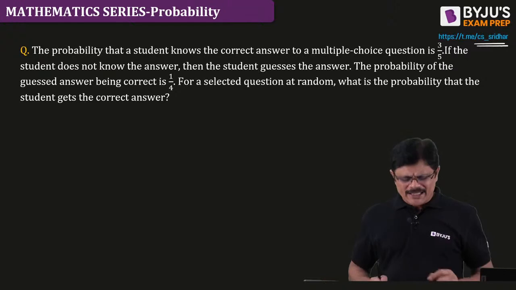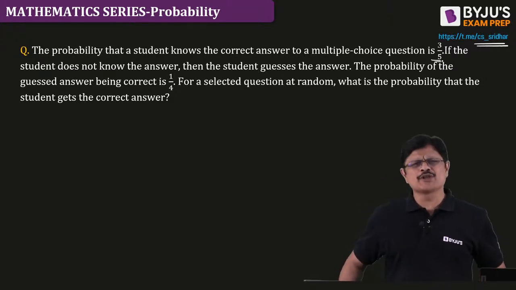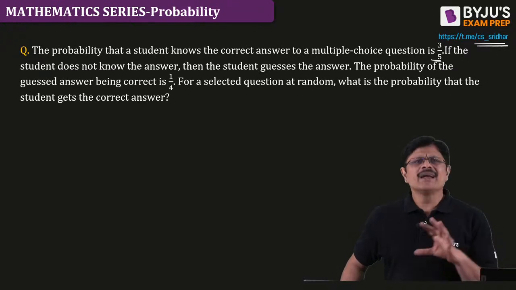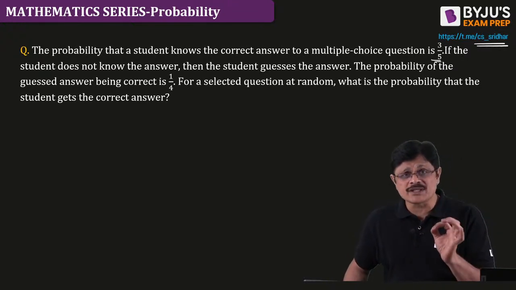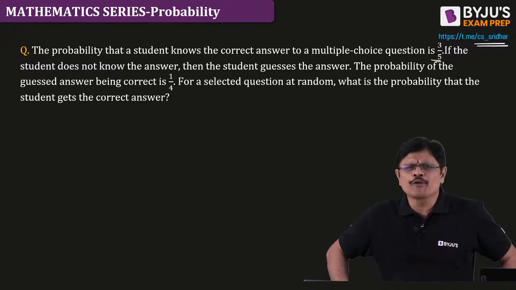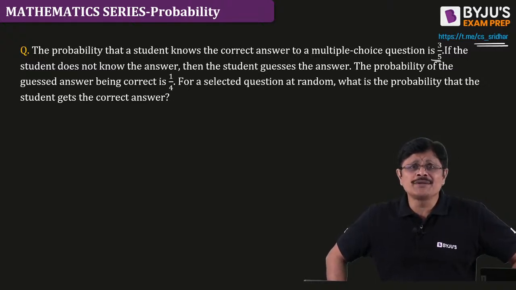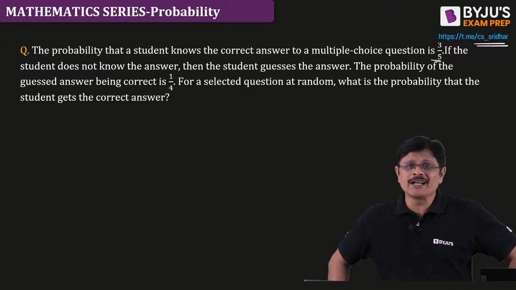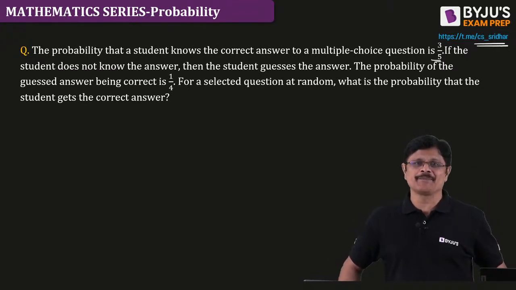The probability that a student knows the correct answer to a multiple choice question is 3 by 5. We need to understand, okay, the probability that the student knows an answer is 3 by 5. It's like, before going for your examination, in your house also they'll ask how much you prepared. You tell your father or your mother, no, 90%, 100%, you say.